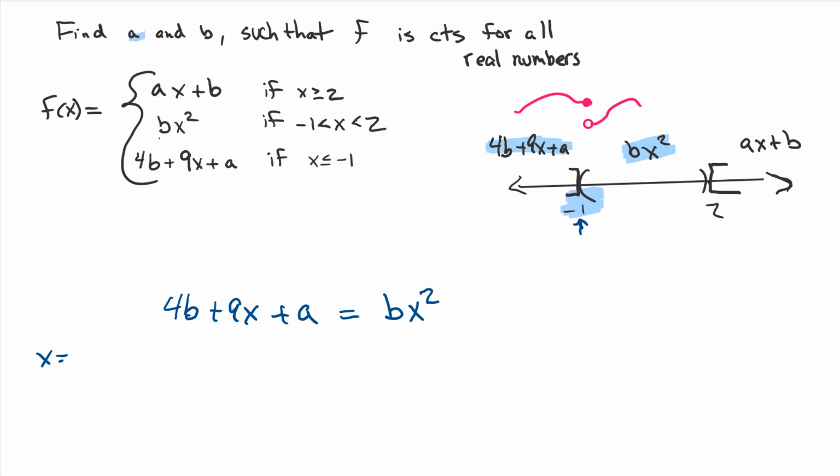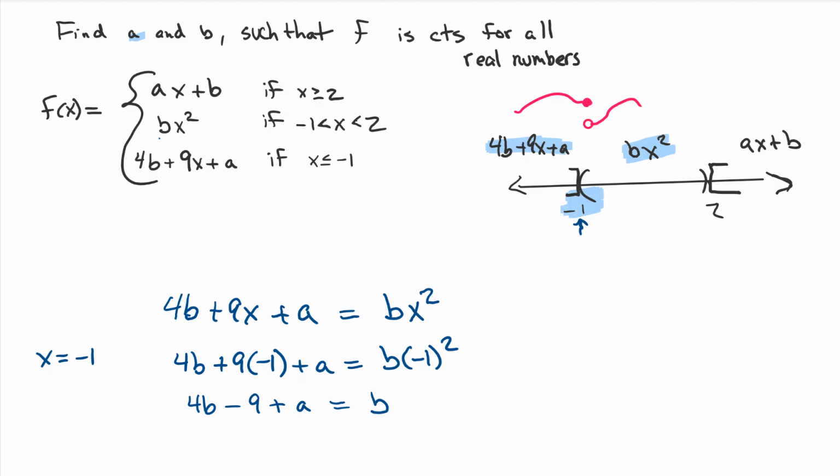Let's look at it when x equals -1. So we get 4b, and when we plug that in, plus that -1, plus your a is equal to b times -1 all squared. So what do we get? 4b minus 9 plus a, sorry, my a's and my 9's look similar, I'm trying to make them not, and then that is equal to b.